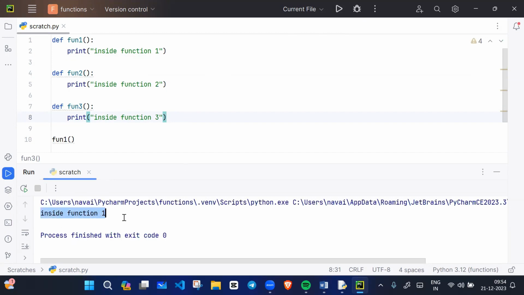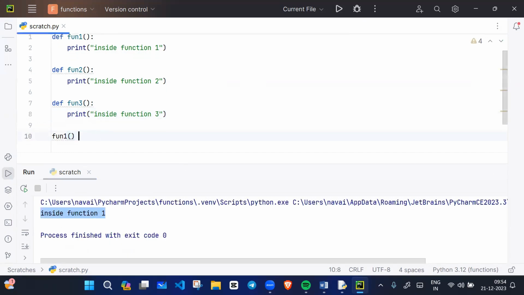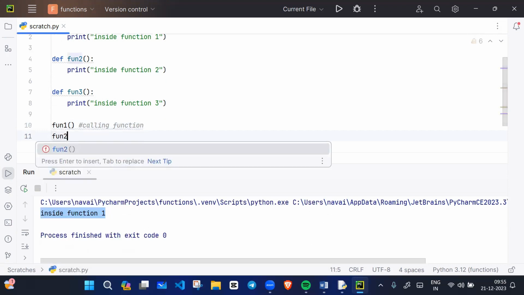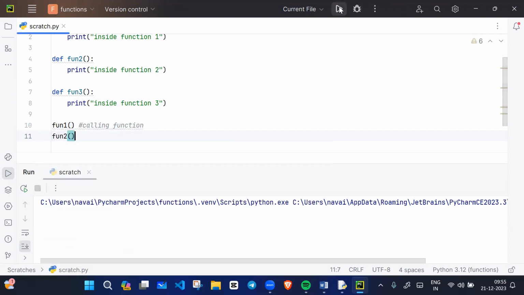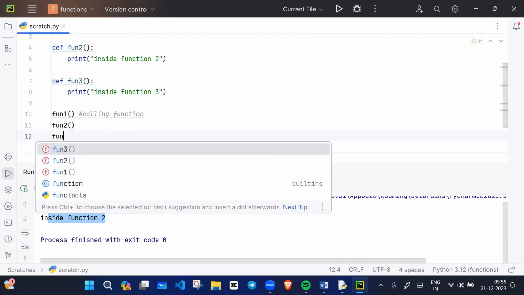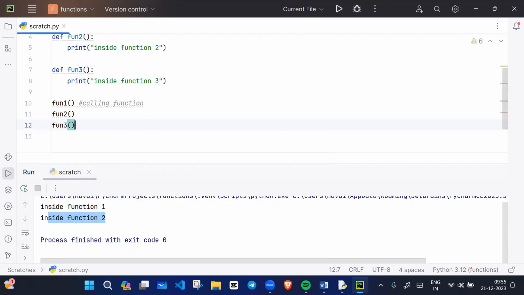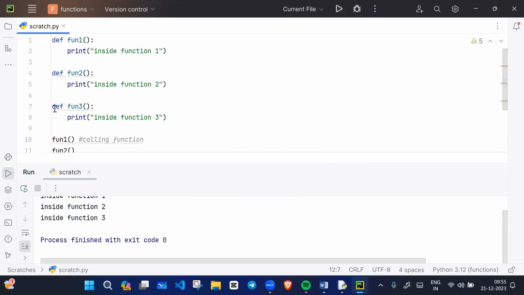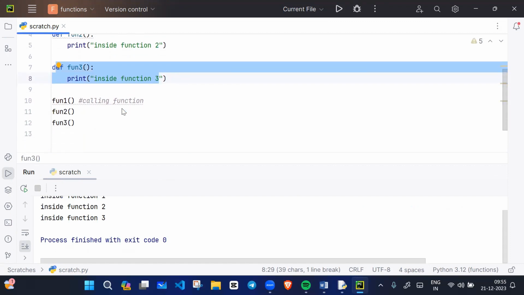It will print inside function one, because we have one executable statement, calling a function. So we are calling f1. Now we will call f2, so when I call f2, it will print inside f2. And if I call function f3, inside function 3 will come. Like this we can call the functions.